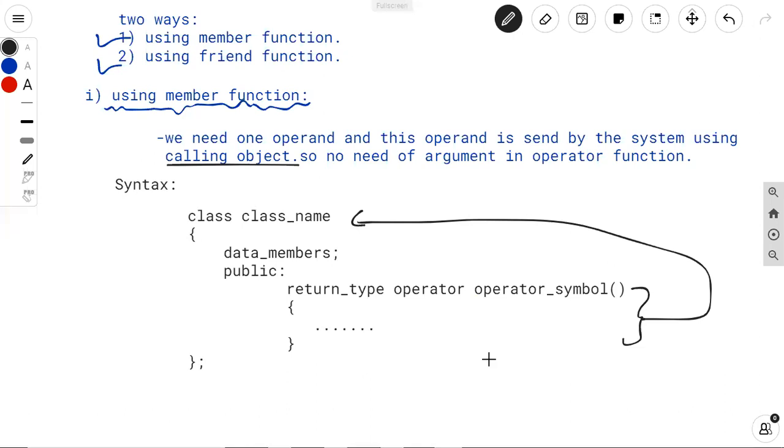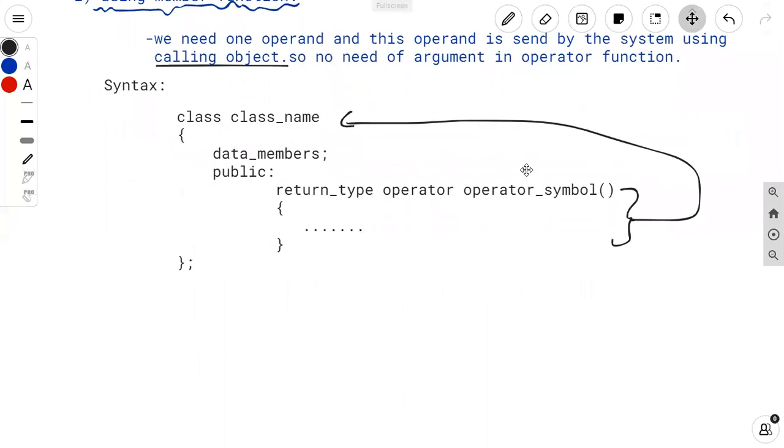Now we can write one program to overload the unary operator plus plus. Okay, so now we will take one program to overload the unary operator plus plus. As we know, what is the use of plus plus? It will increment the value of operand by 1. And what is the use of minus minus?